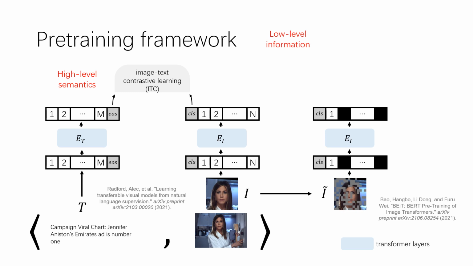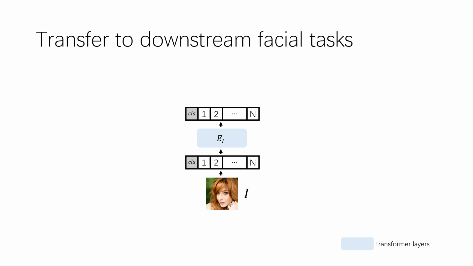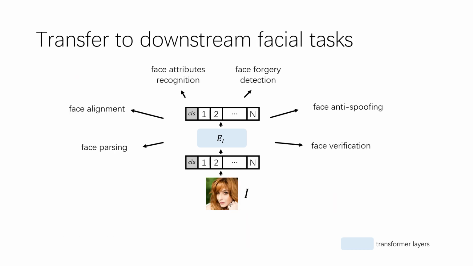For low-level information, we follow BEiT, where we randomly mask out patches from the image, and append an additional decoder to the end of the image encoder, which tries to recover those masked tokens, which is called masked image modeling. After the pre-training, the image encoder can then be fine-tuned for different downstream face tasks.